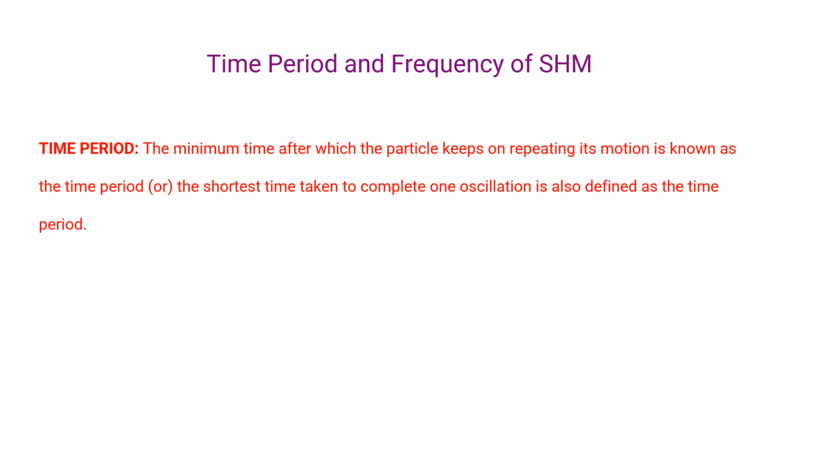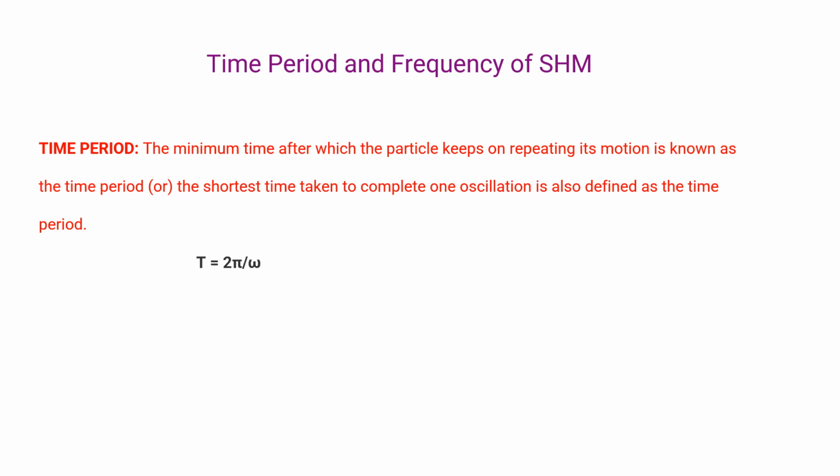Let us now look into what a time period and frequency of a simple harmonic motion is. So time period: in case there is a movement of the particle, that regular interval of time is called the time period.